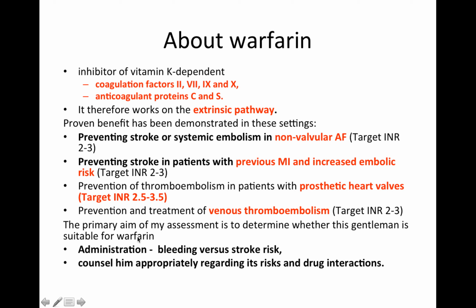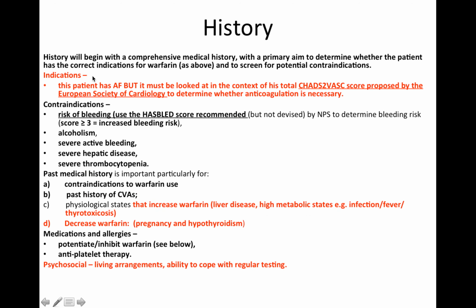So my primary aim is to determine whether this gentleman is suitable for warfarin by balancing out his stroke and thrombosis risk versus his bleeding risk, and counsel him appropriately regarding the risk and drug interactions of warfarin. So to do this, I would need to take a thorough medical history. In terms of my history, I would want to make sure that he has the correct indications in order to have warfarin. So he does have atrial fibrillation.